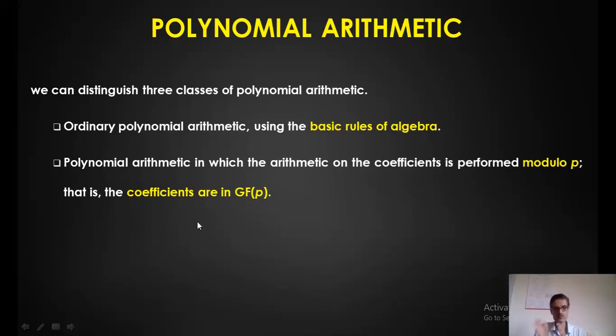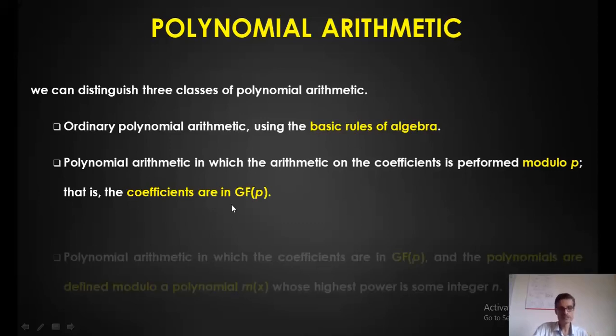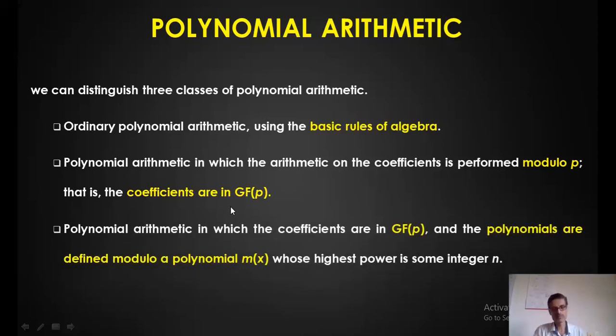That means the coefficients, whatever you consider for a polynomial, should be within the Galois field of a prime number p. The third one is performing a polynomial arithmetical operation under Galois field of p, and the polynomials are defined over another polynomial, which is an irreducible polynomial.